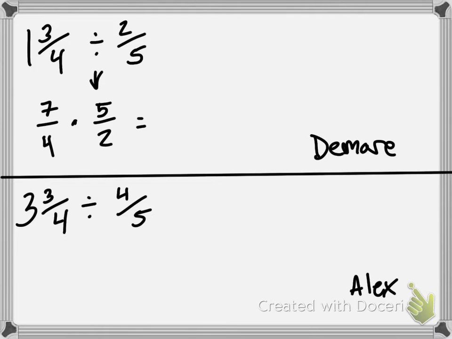What is 7 times 5? Perfect, 35. And what is 4 times 8? 8. Perfect. Tamara, can you tell me how many 8s go into 35 without going over? Perfect, 4. So our new big number is 4.